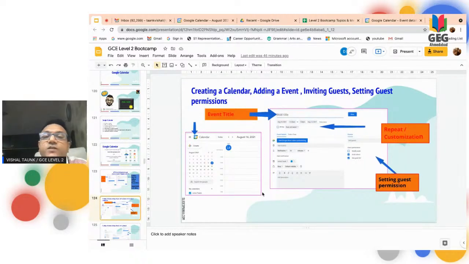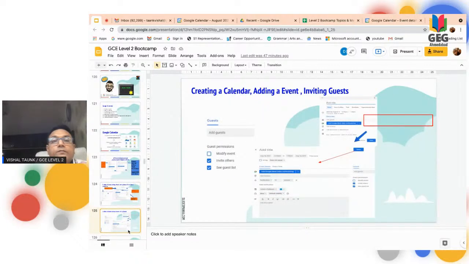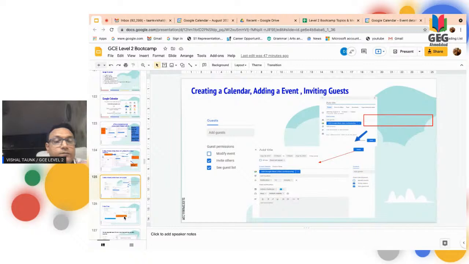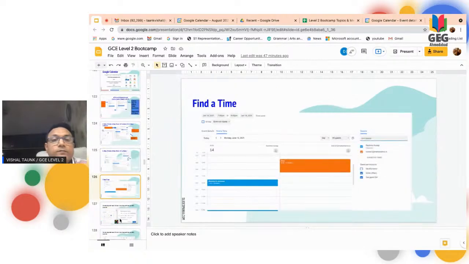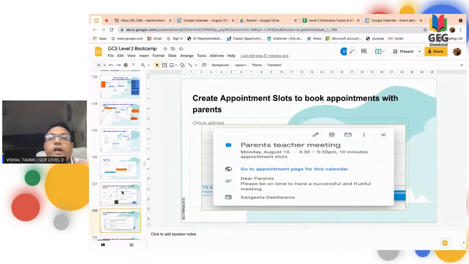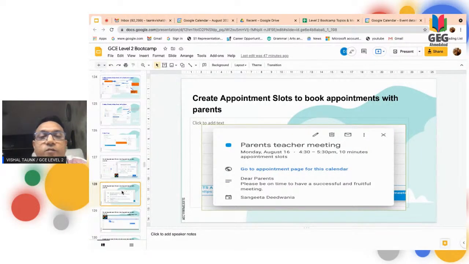Now, this I have already explained to everyone: how to invite guests, how to do the settings with the guest permissions, how to create a calendar, and how we can add an event also. The next part I am talking about is creating appointment slots to book appointments with the parents.